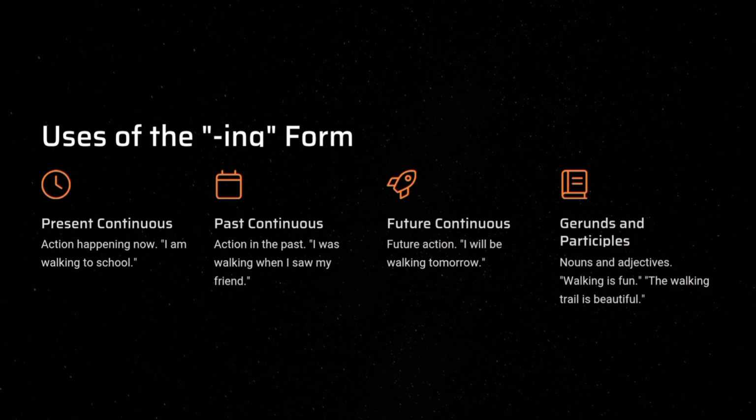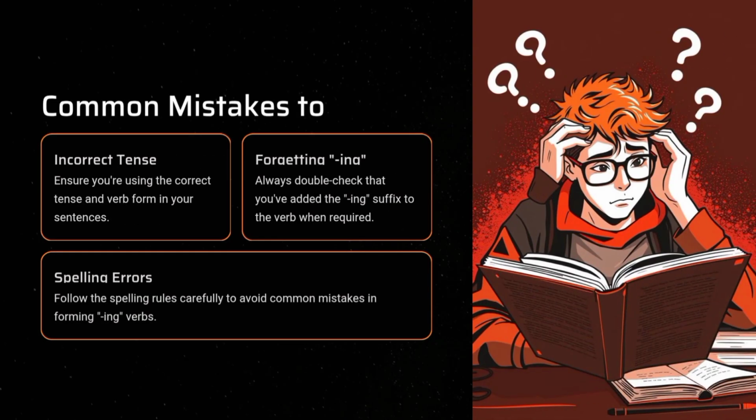Uses of the ing form. Present continuous. Action happening now. I am walking to school. Past continuous. Action in the past. I was walking when I saw my friend. Future continuous. Future action. I will be walking tomorrow. Gerunds and participles. Nouns and adjectives. Walking is fun. The walking trail is beautiful.